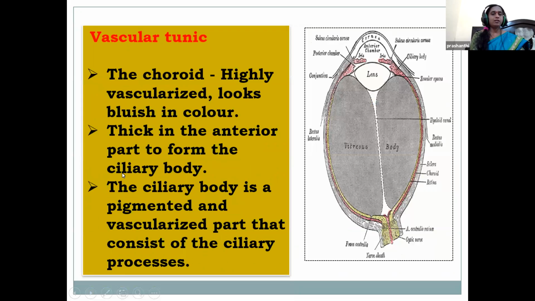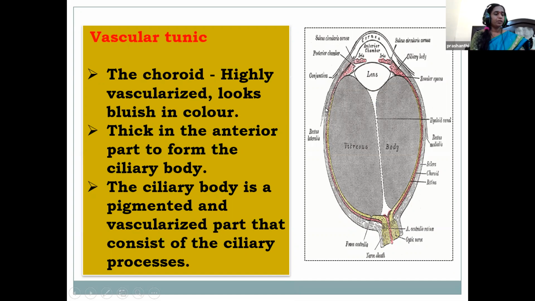Now we are learning about the second layer, children, the vascular tunic, also called the choroid layer. It is highly vascularized, bluish in color, and highly pigmented.